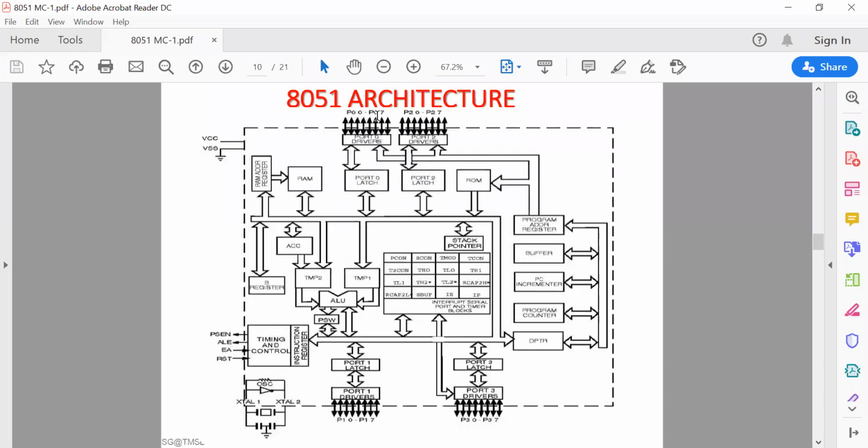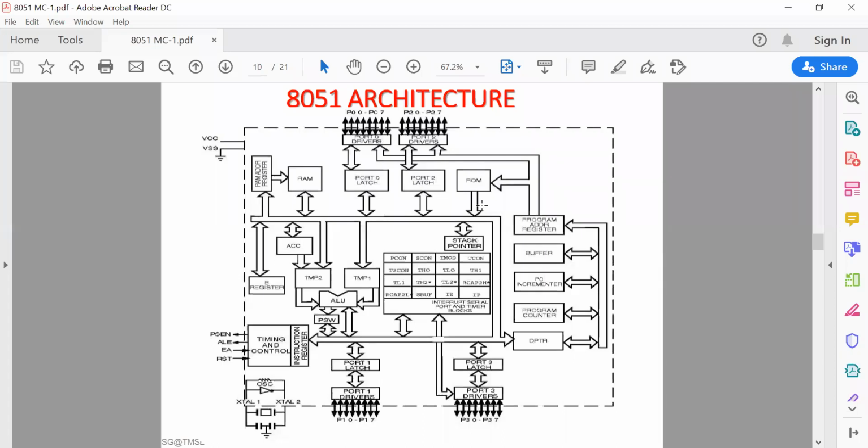So 8 pins are available for port 0, 8 pins for port 2, 8 pins for port 1 as well as for port 3. So how many pins are available using these 4 ports? 32. So it's a 40 pin IC. 32 pins are available using these ports, and another 8 pins are available as VCC, ground, these 4 pins, and these 2 pins. Total 40 pins are available.